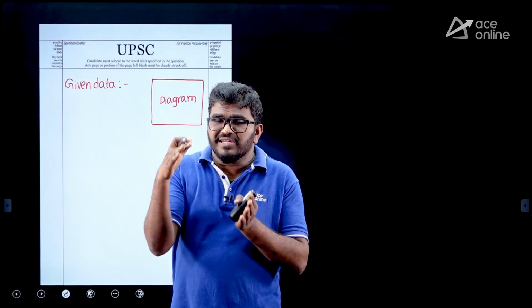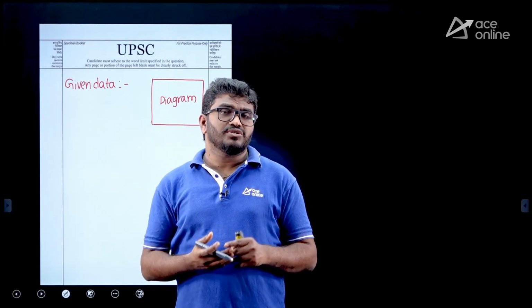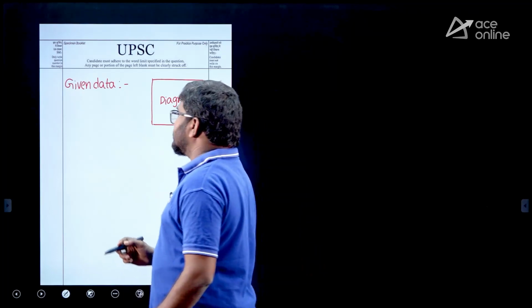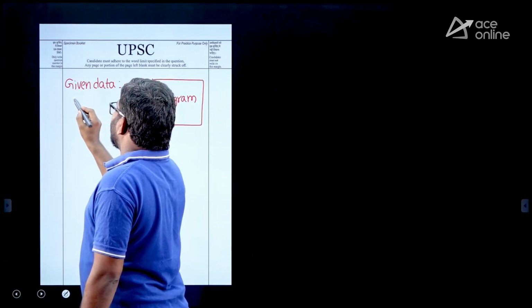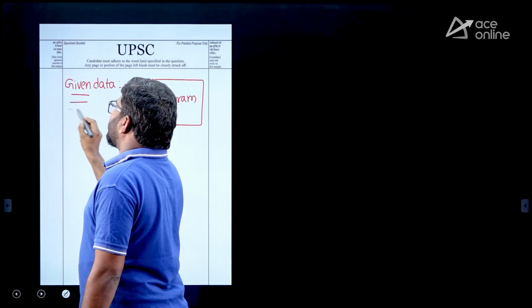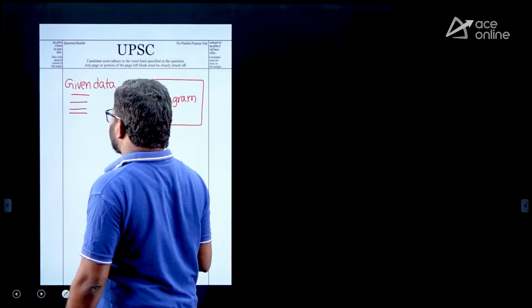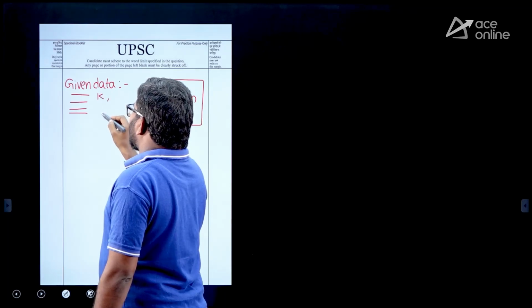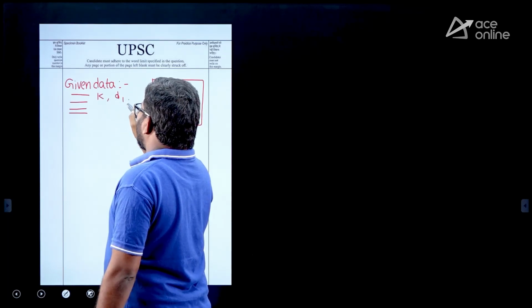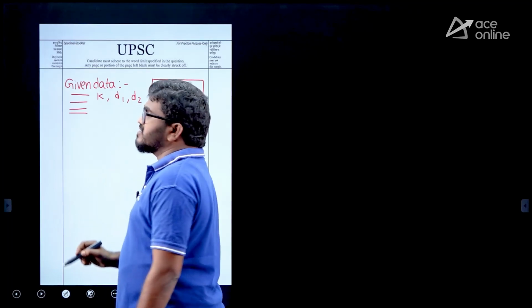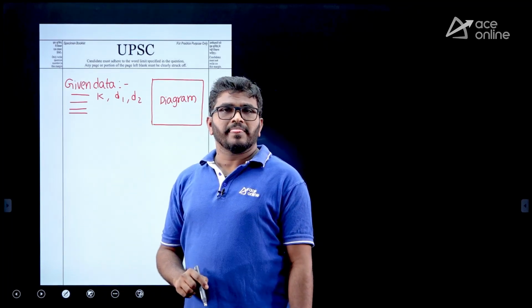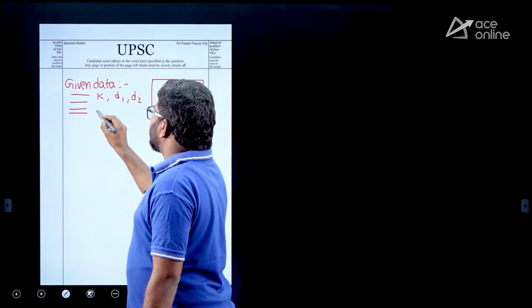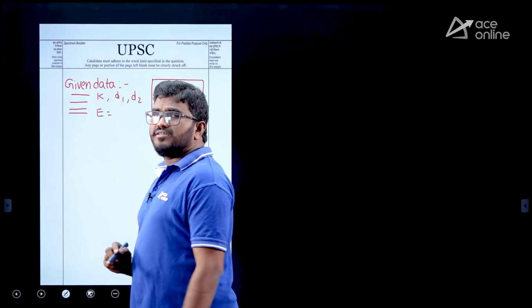So within that minimum space you should write everything. Don't write the given data with names like thermal conductivity, electrical conductivity, or you will lose space. Use symbols like thermal conductivity k, diameters D1, D2, and Young's modulus E equal to dash, like that.